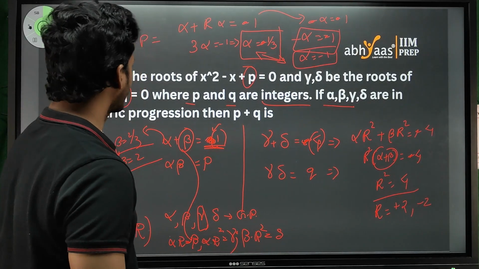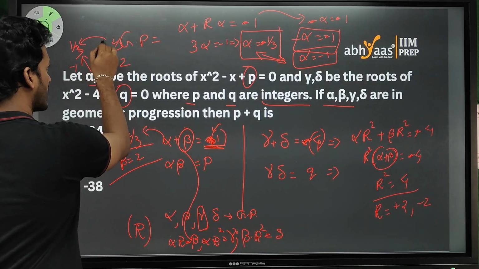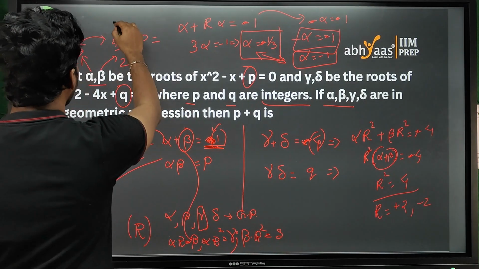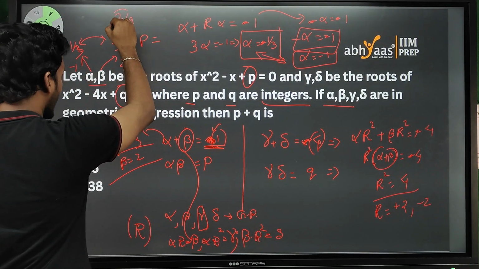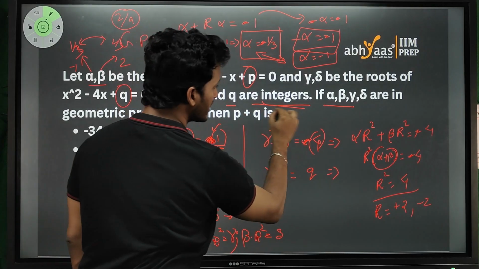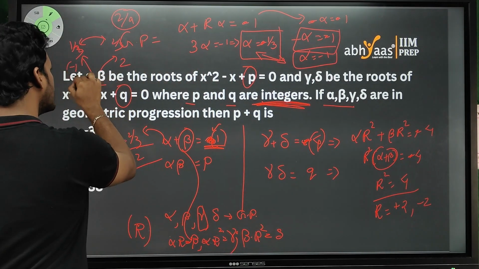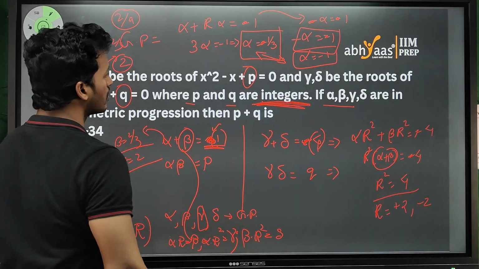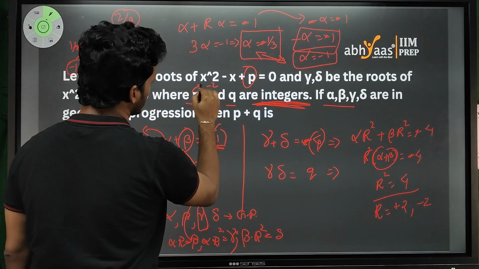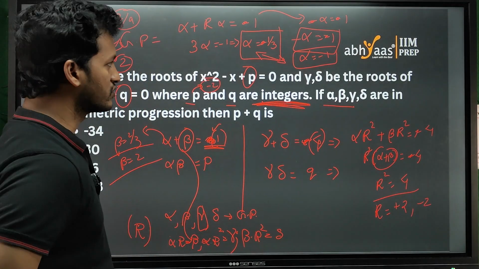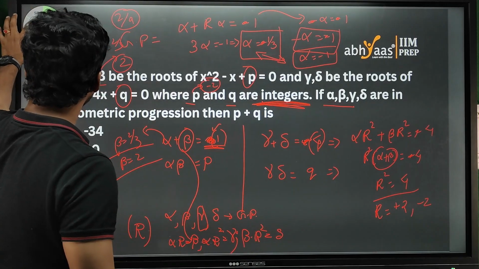Which value has to be taken? If I take the product of these two roots, it will be 2 by 9, which is not an integer. The condition has to be satisfied. That means these things have to be minus 1 and 2. So P will be minus 2. That thing is over.